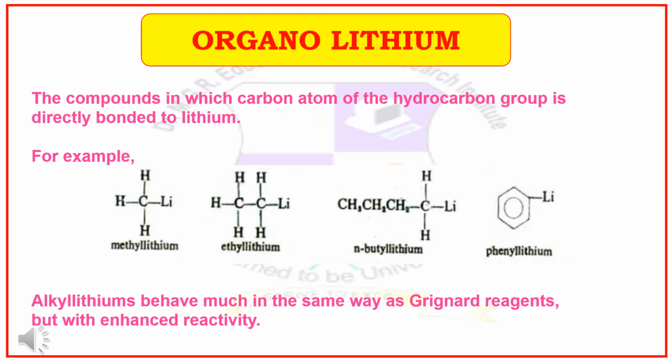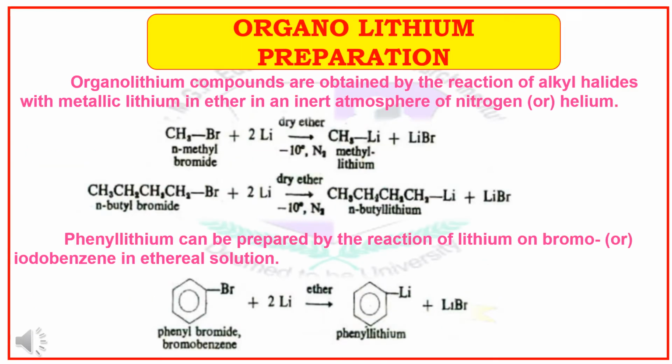Organolithium are the compounds in which carbon atom of the hydrocarbon group is directly bonded to lithium. Some examples are methyl lithium, ethyl lithium, N-butyl lithium, phenyl lithium. In all these cases, carbon atom of the hydrocarbon is directly bonded with the lithium atom. Alkyl lithiums behave much in the same way as Grignard reagents but with enhanced reactivity.